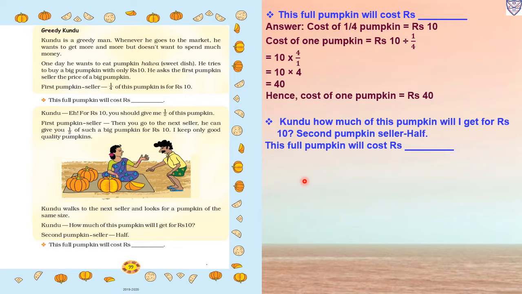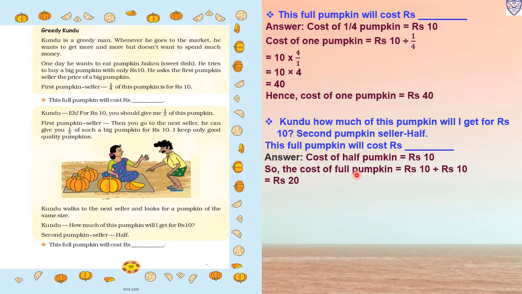So Kundu, how much of this pumpkin will I get for rupees 10? The second pumpkin seller said half. So now the full pumpkin will cost rupees... The cost of half pumpkin is equal to rupees 10. So the cost of full pumpkin equals 10 plus 10, because half means rupees 10, so the other half will also be rupees 10. So that is rupees 20. Therefore the cost of one full pumpkin is rupees 20.